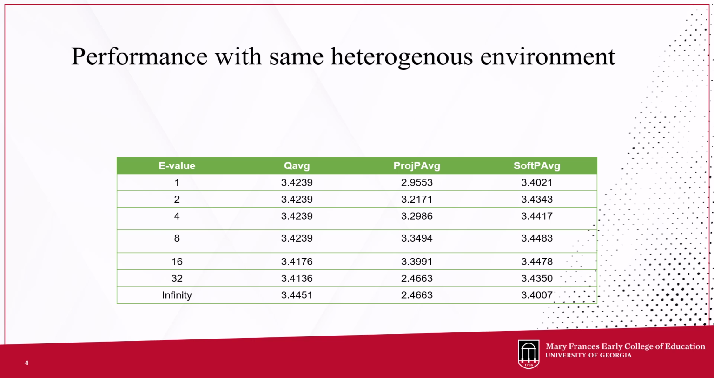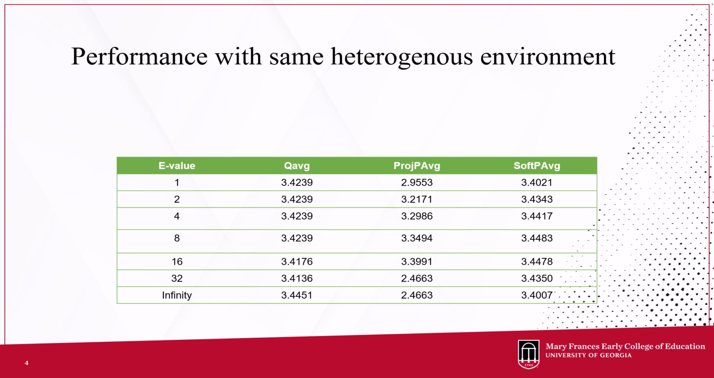And we observed that soft P-average consistently performed best and improves with E-value. Project P-average improves initially but drops sharply when E-value becomes too large, like E equals infinity, showing rigidity issues. Q-average stayed almost flat, meaning it didn't benefit much from more local training.